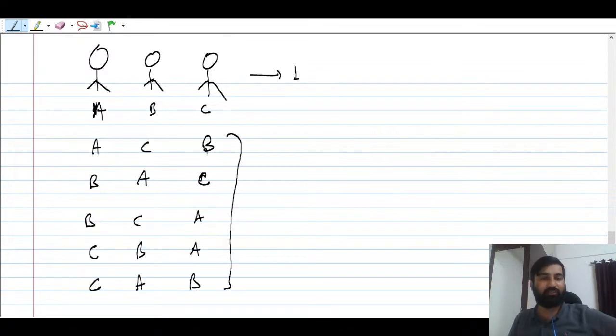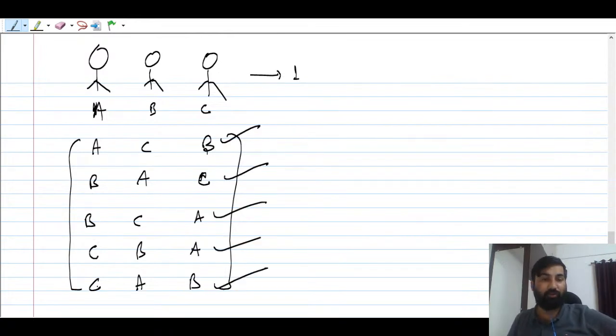Can you count here? Can you count this? How many ways are there, guys? 1, 2, 3, 4, 5. And one more way will be there. What is that way, guys? Tell me here first. That is this. So there are 6 ways, right?